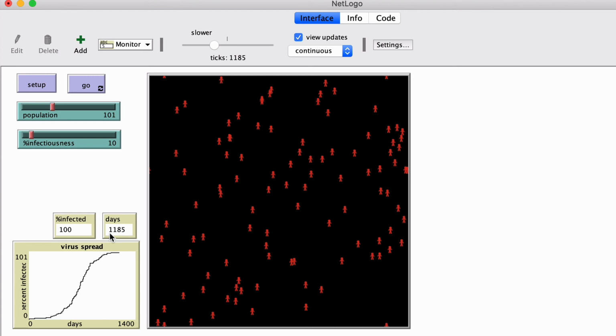So what can we learn from this? Well, if by wearing a mask perhaps, or by social distancing, by avoiding crowds, especially indoors, we can have twice the amount of time to develop a vaccine, let's say, or twice the amount of time to spread the message that there's a dangerous virus going around. This is a very simple simulation. It does not include things like people recovering, people developing immunity, people dying.